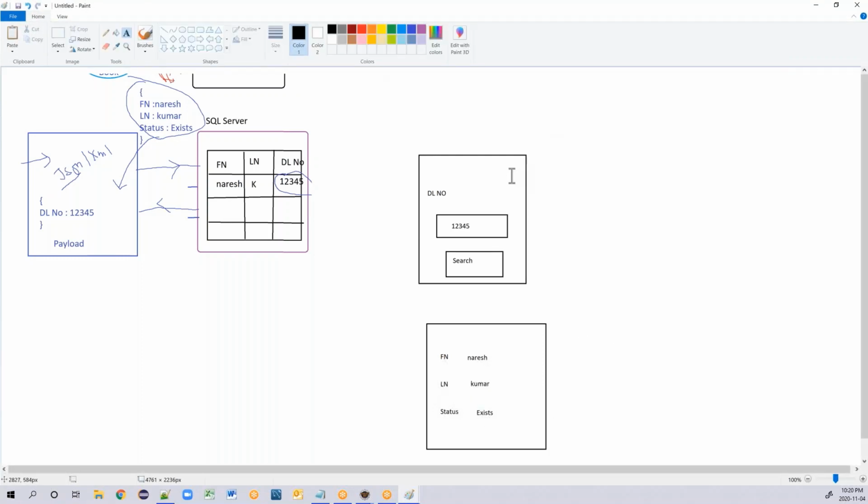So what your UI people do is they simply read the values from the database and populate here. Suppose your request and response is proper, and you are able to get the response on your Postman or SoapUI or any of the tools. Here the developers, when they write the code, simply take the reference as API and populate here.